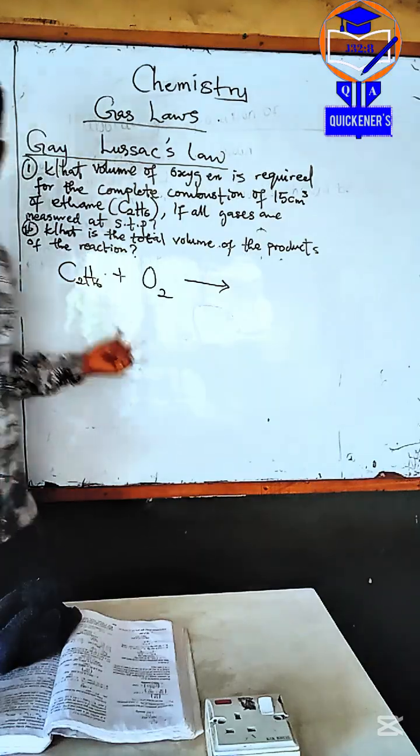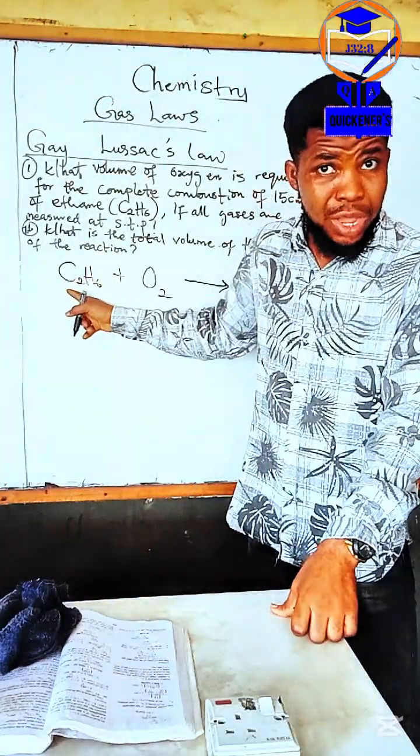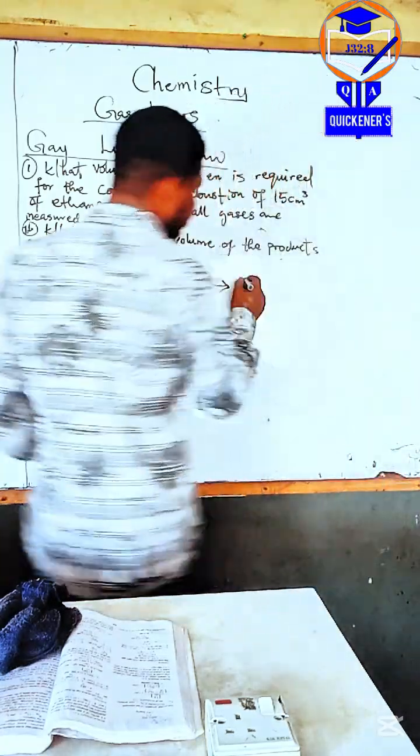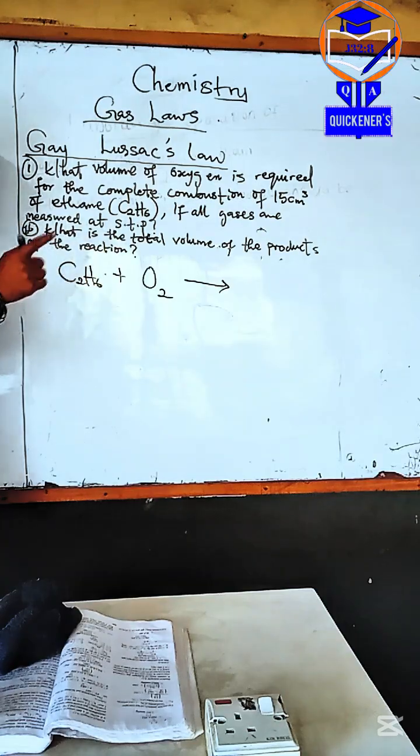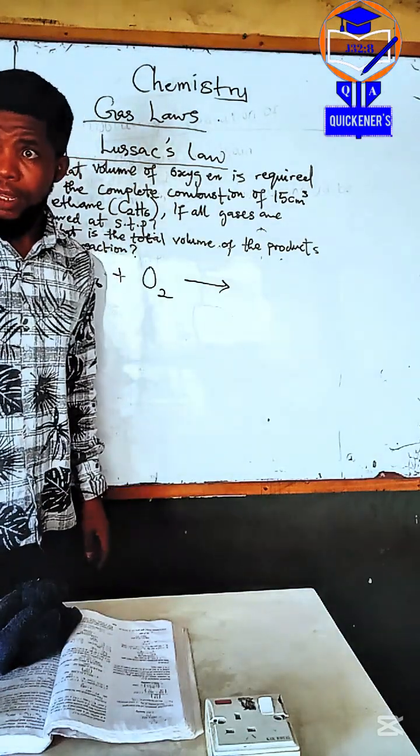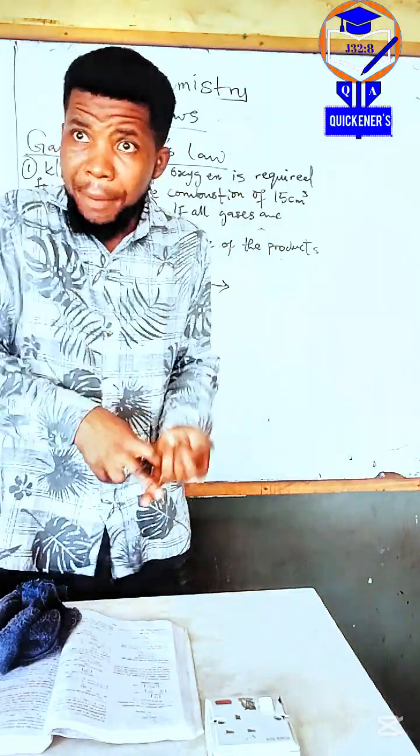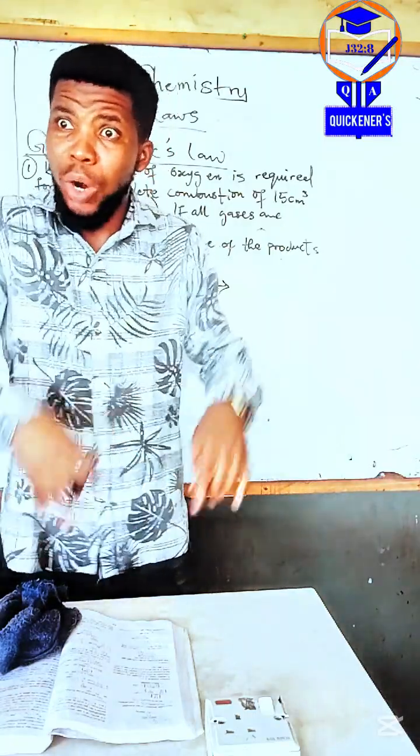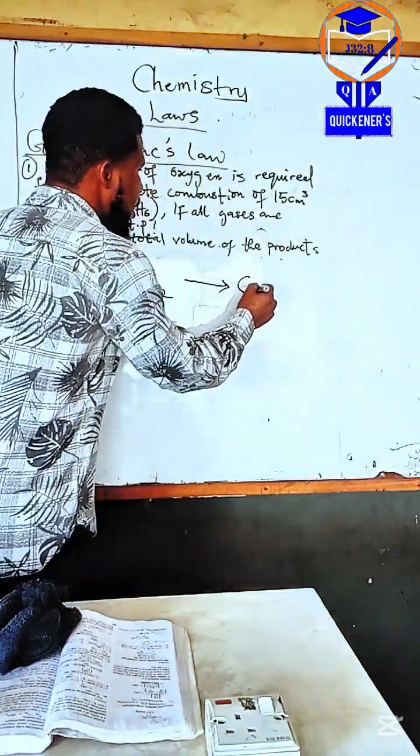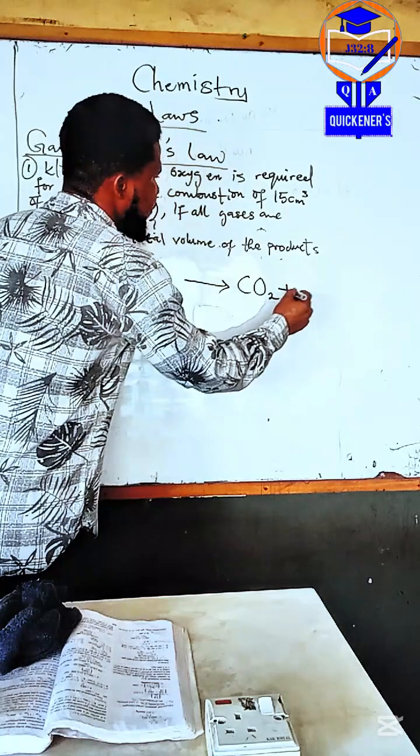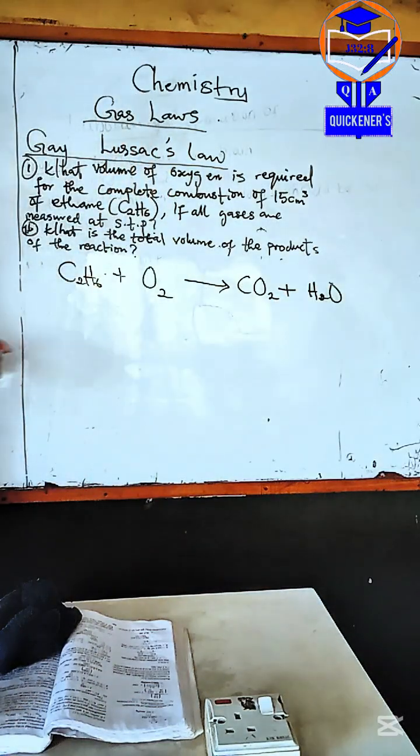Now, this is a hydrocarbon. Anytime something is burning and hydrogen is inside that compound, just know that water will be formed. Carbon is there, hydrogen is there. When they are burning, what we get is carbon dioxide and water, H2O. So the next thing now is to balance the equation.